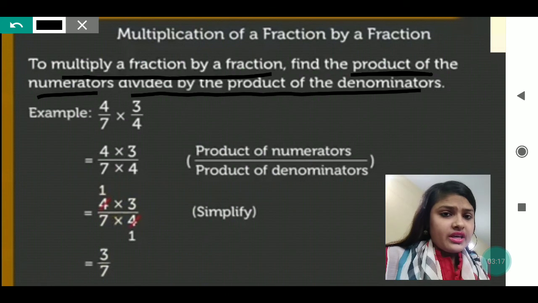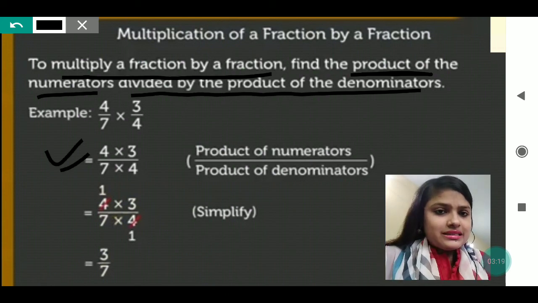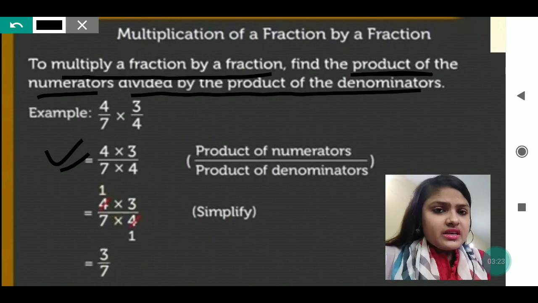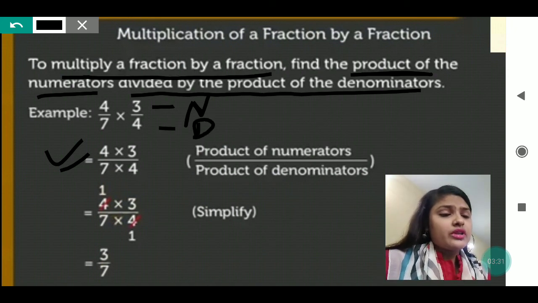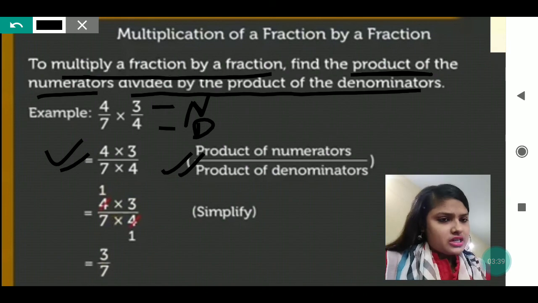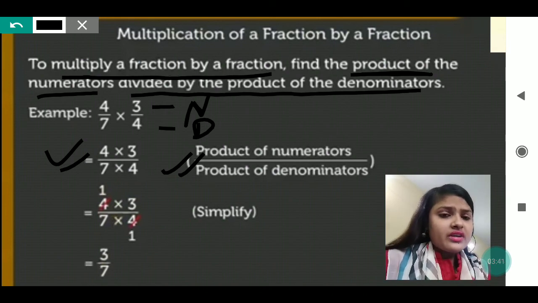So 4 into 3, you can see how I have written it, over 7 into 4. The numerators, the upper numbers, I am multiplying, and the denominators also I am multiplying. So first I am doing the multiplication here: the product of the numerators and the product of the denominators. So I have written 4 into 3, and then 7 into 4.